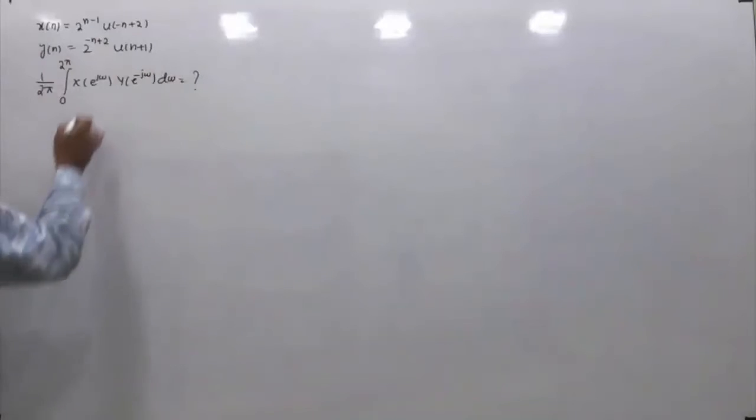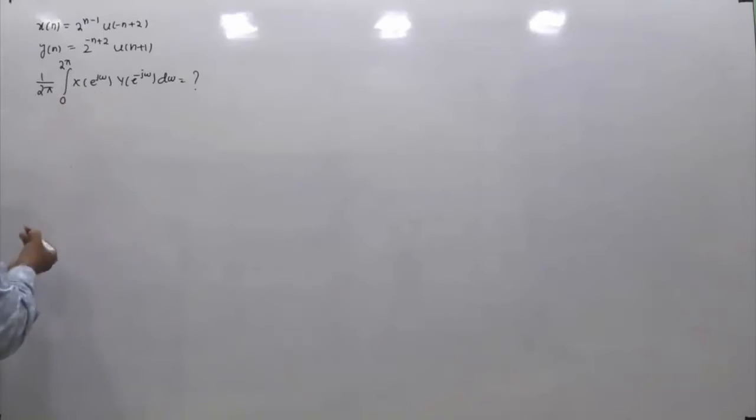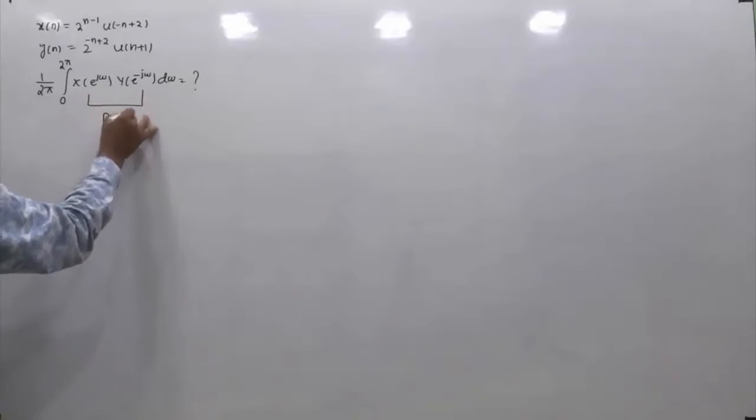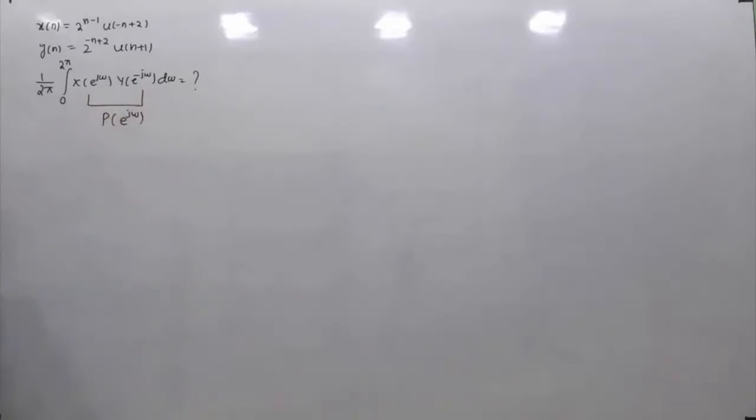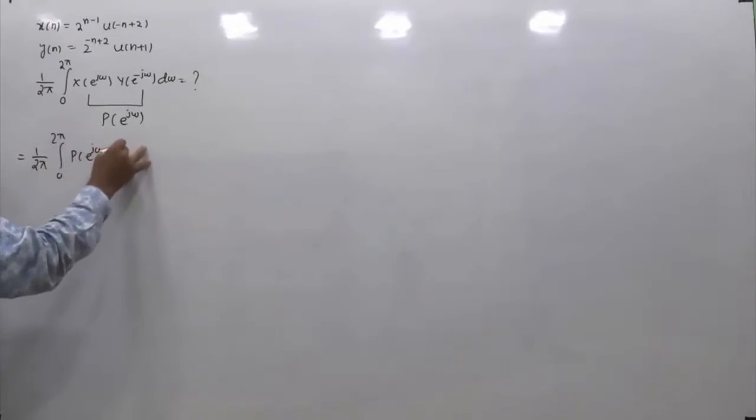So this product, x of e raised to power j omega and y of e raised to power minus j omega, let us take this to be any other function, let's say p of e raised to power j omega. Or you can also continue like this. There are multiple approaches to solve this problem, but I'm going this way. So this integral is equivalent to 1 by 2 pi integration of 0 to pi p of e raised to power j omega d omega.